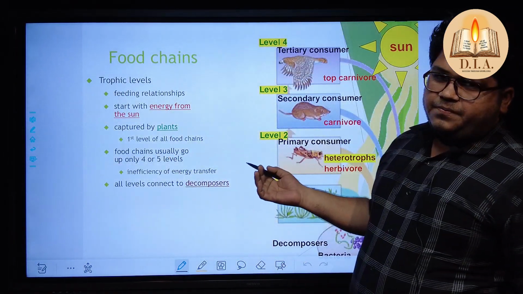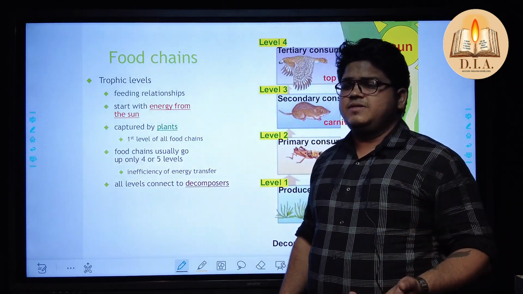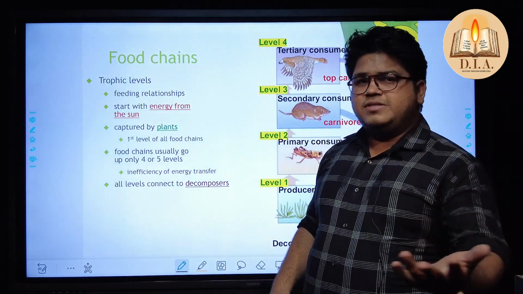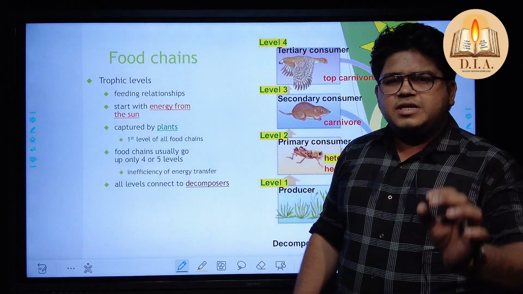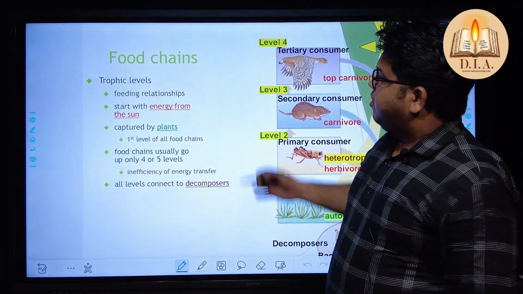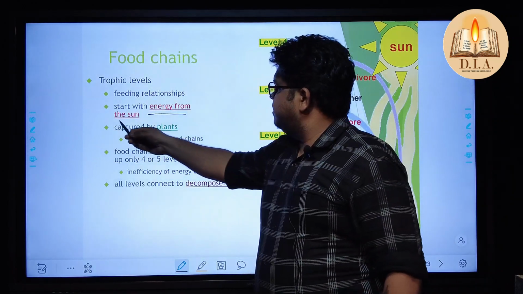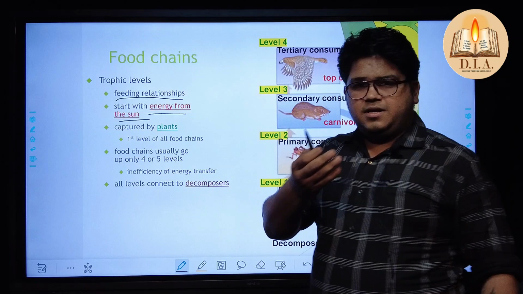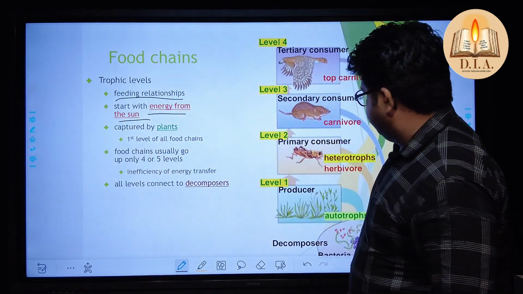Food chains. Whenever you are going to face the examination in CGPSC, different kinds of questions on the food chain mechanism always arise, and you have to be sure how the food chain system works. Okay, on a trophic level, where the energy started from the sun, and the feeding relationship, in the previous slide I showed you. Okay, look at this system.